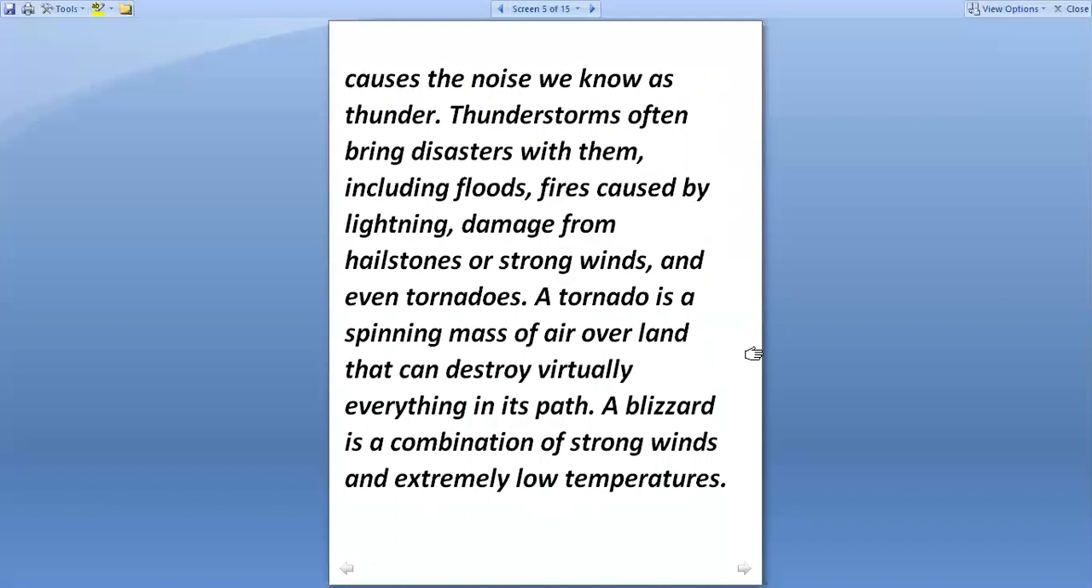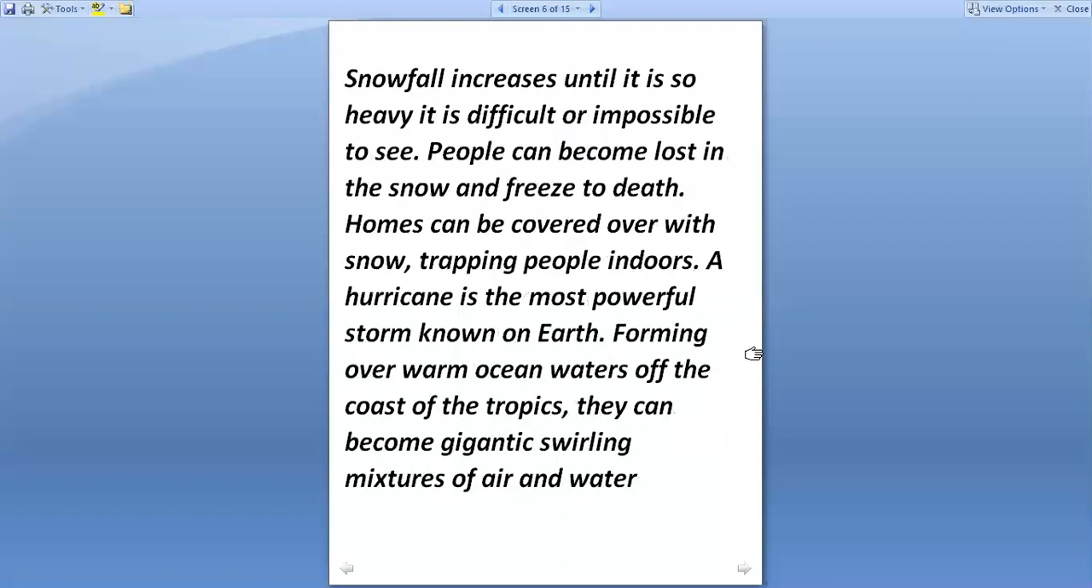Next you are being told about thunderstorms. Thunderstorms often bring disasters with them. What are the disasters of thunderstorms? They include floods, fire caused by lightning, damage from hailstones, strong winds, and even tornadoes. A tornado is a spinning mass of air over land that can destroy virtually everything in its path. A blizzard is a combination of strong winds and extremely low temperatures. Snowfall increases until it's so heavy it is difficult or impossible to see. People can become lost in the snow and freeze to death. Homes can be covered over with snow, trapping people indoors.